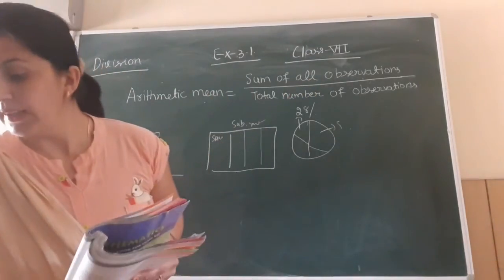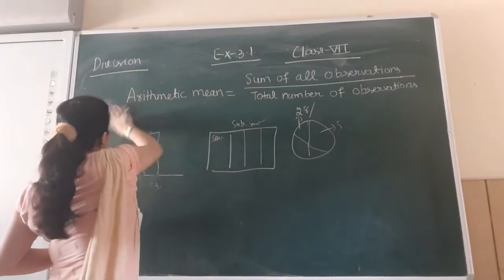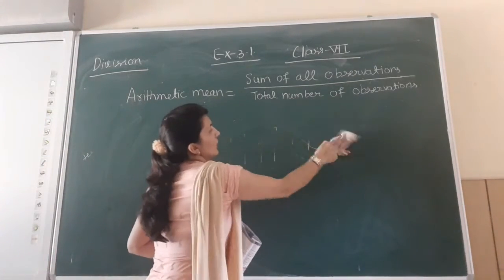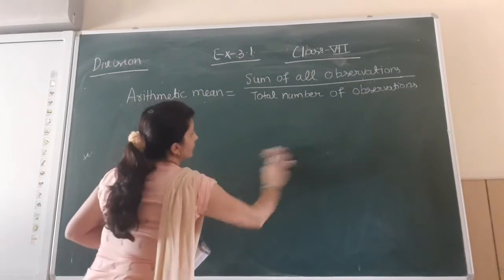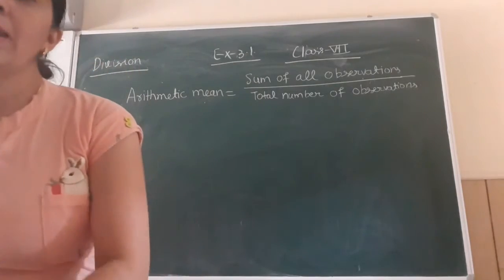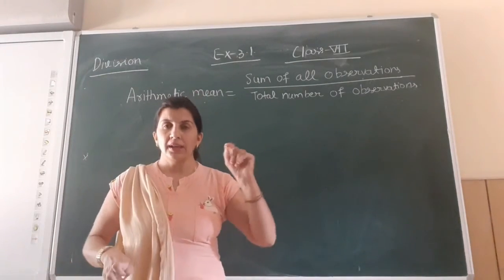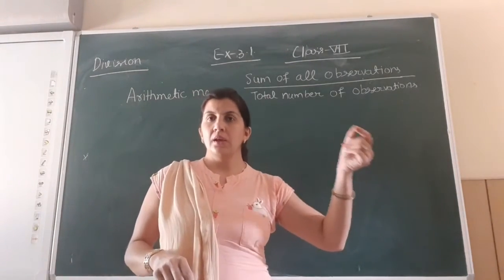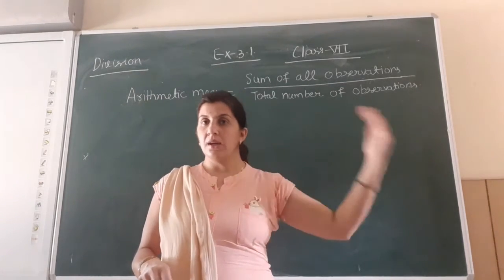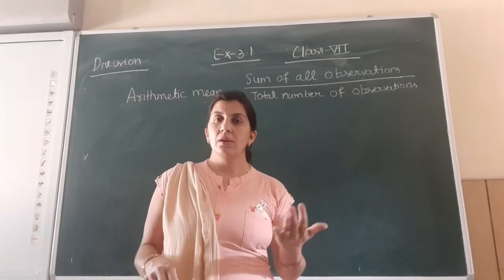So what is arithmetic mean? If we are collecting data, say you have to collect the data of 10 students, there is a limit to any type of data. You will take the data of 10, 20, 100; the data does not go unlimited, because you can't count unlimited things.